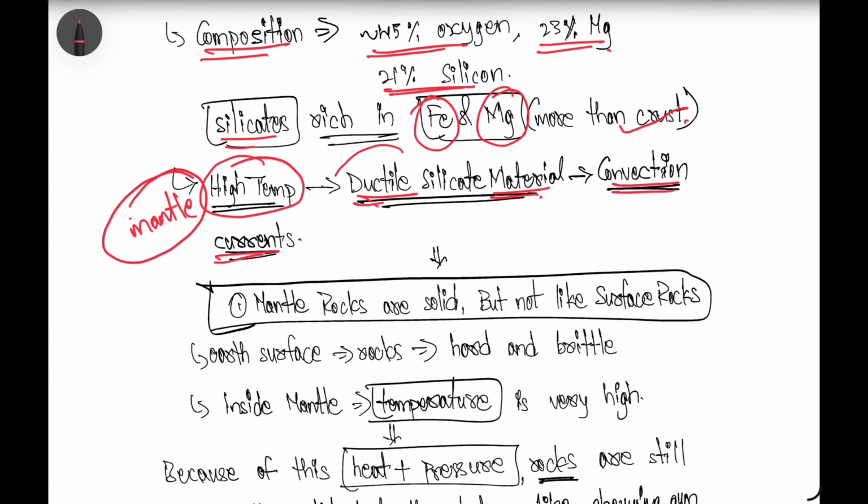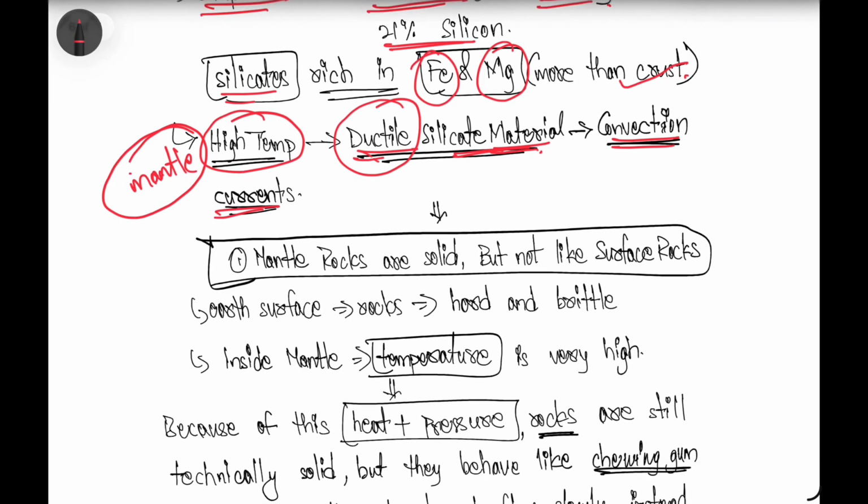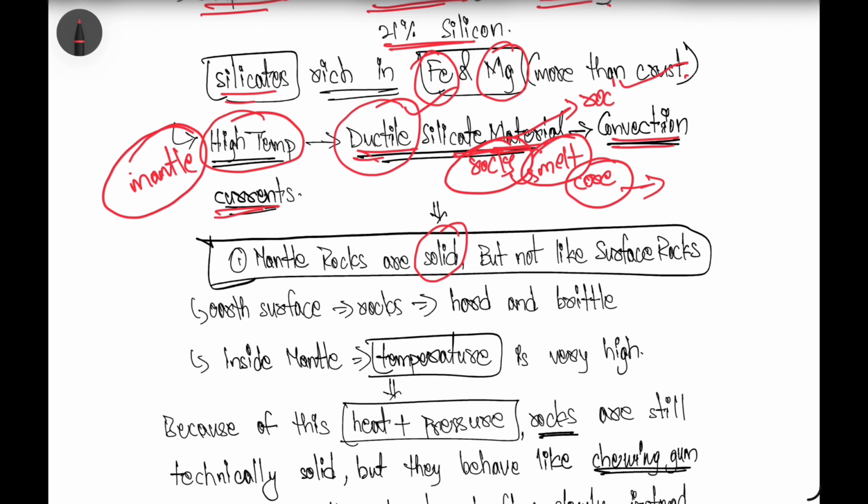So what is the meaning of this ductile silicate material? Mantle rocks are solid in nature, but because of the heat that is coming from the core region, they become ductile, right? That means the rocks present in the mantle melt because of the heat coming from the core region. They are almost solid, but not like the rocks present in the crust region. Okay, they are semi-solid in nature.